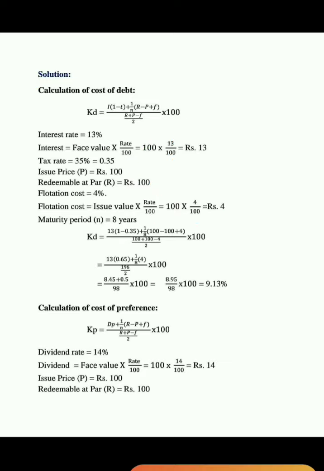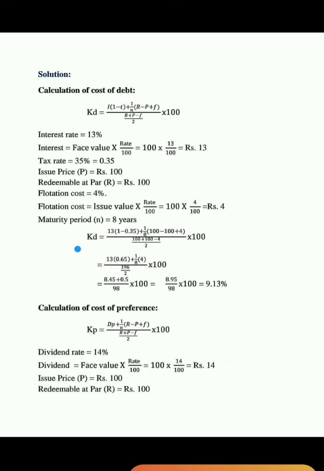Now here, see: I is 13 rupees, t is 0.35, n is the maturity period, 8 years, R value 100, P value 100, and F, the flotation cost, rupees 4. So all this information will be substituted in this formula.